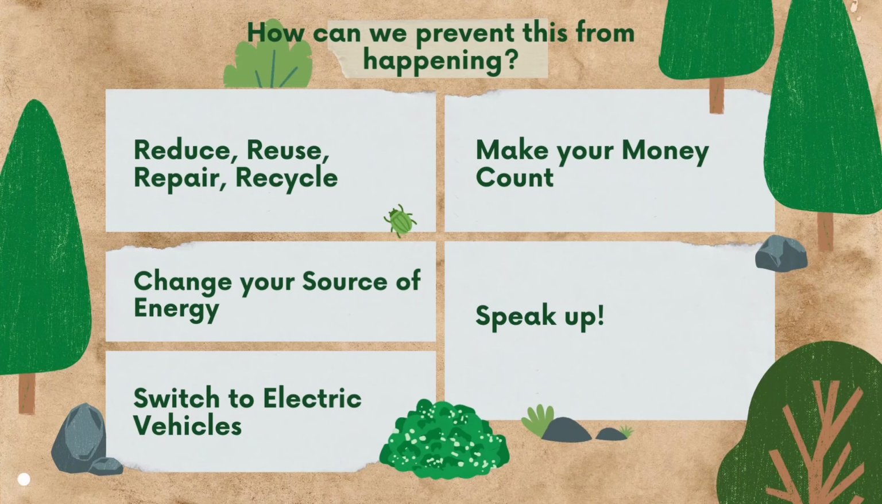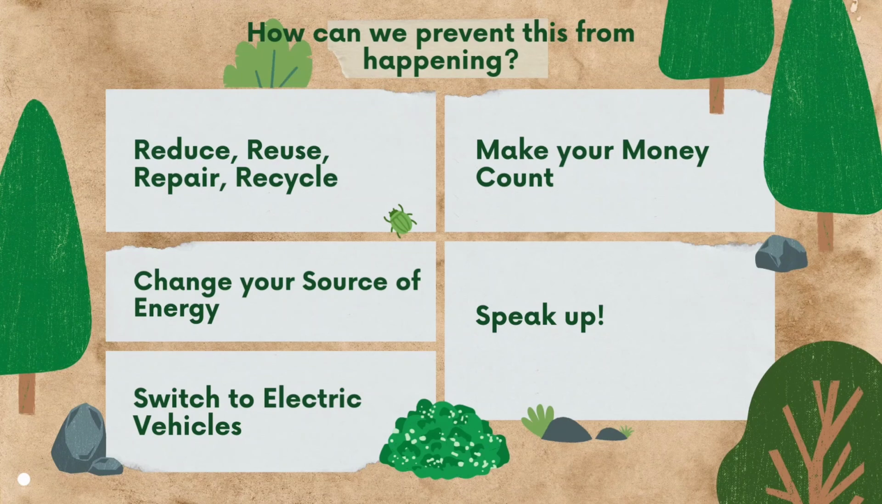Number 6. Reduce, reuse, repair, and recycle. Number 7. Change the source of energy. For example, changing from coal energy to solar. Number 8, switch from gasoline or diesel-powered vehicles to an electric vehicle. Number 9, make your money count. Purchase only what's needed and invest in what is worth it.